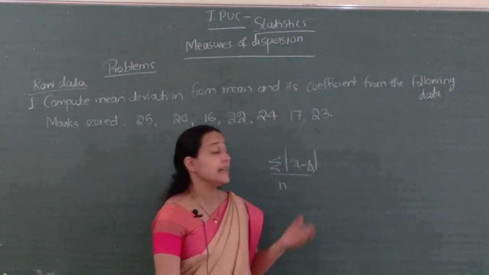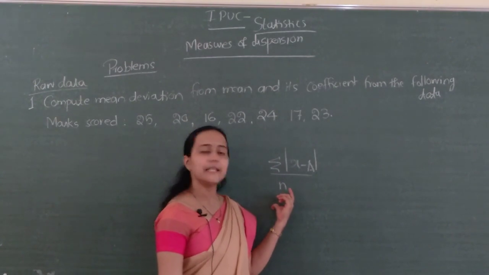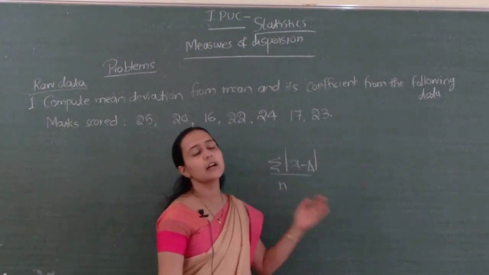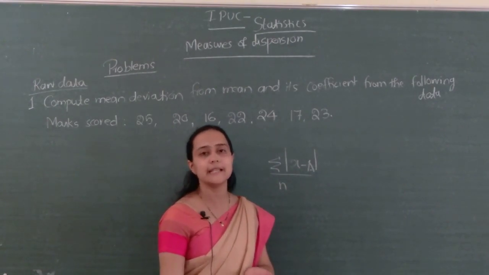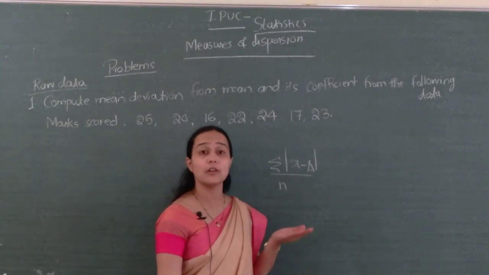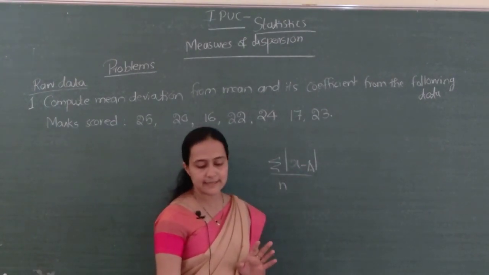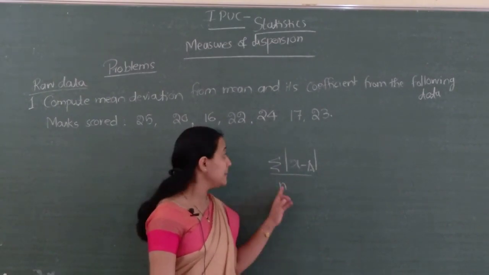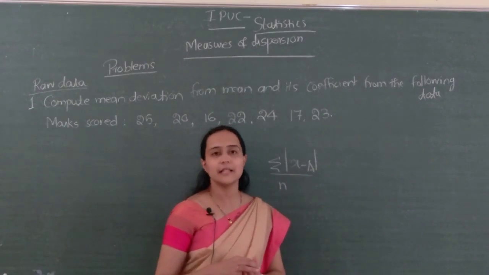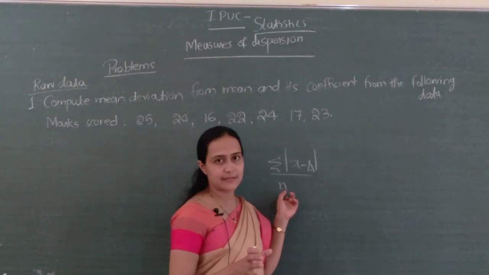Also we saw the coefficient of mean deviation. Coefficient of mean deviation from mean is mean deviation from mean divided by mean. Coefficient of mean deviation from median is mean deviation from median divided by median. Similarly, coefficient from mode is mean deviation from mode divided by mode. That also we saw, isn't it? Next we saw some of the disadvantages also. Here merits are there, demerits also there.